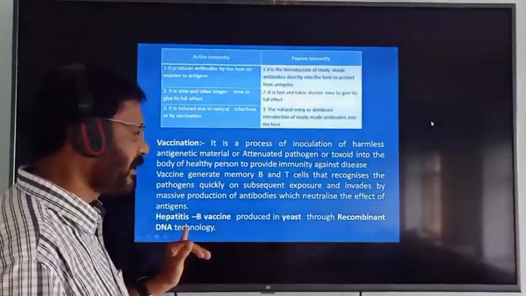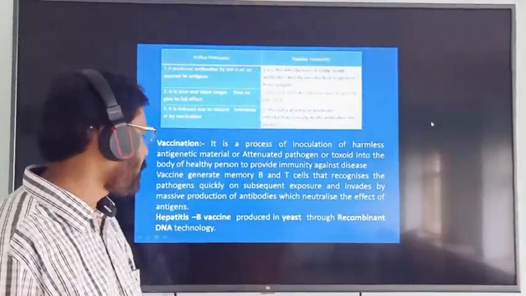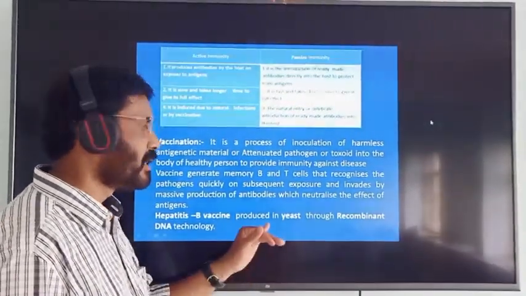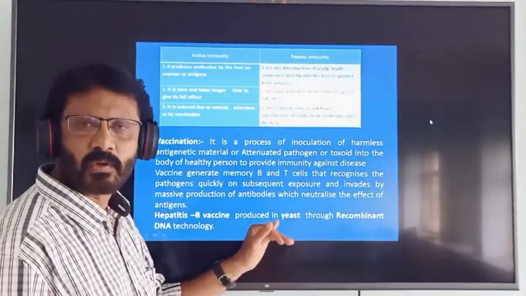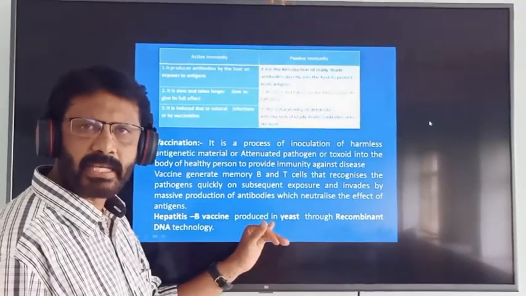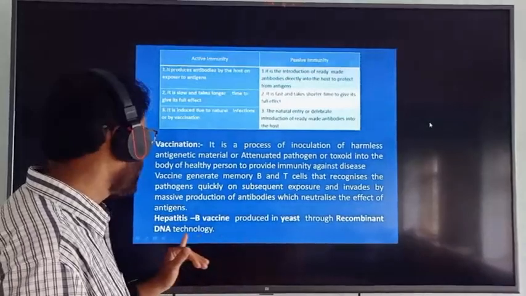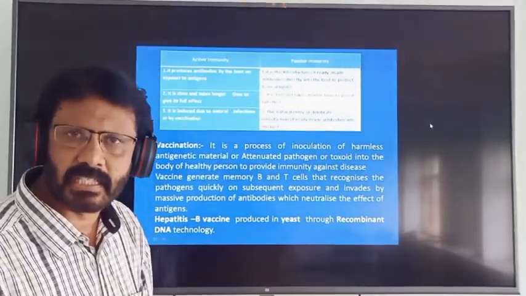In the same way, hepatitis B vaccine is produced by using yeast, Saccharomyces cerevisiae, through recombinant DNA technology.